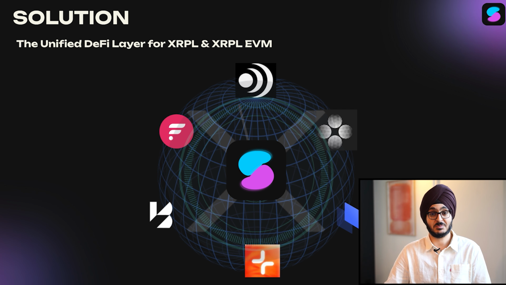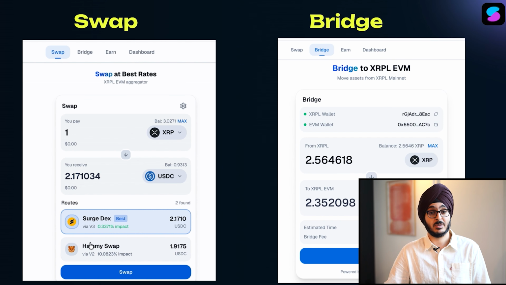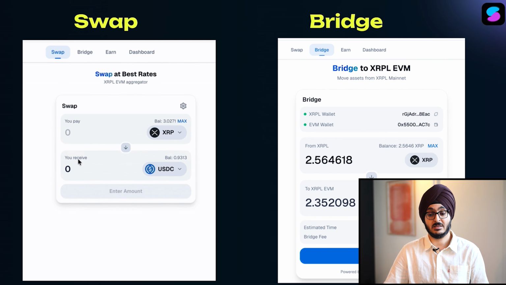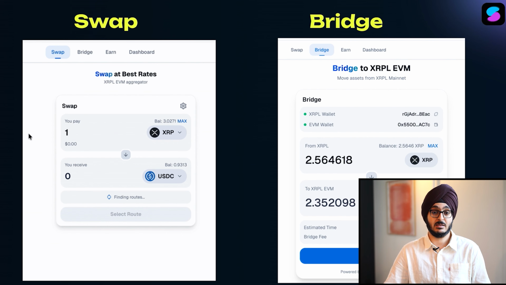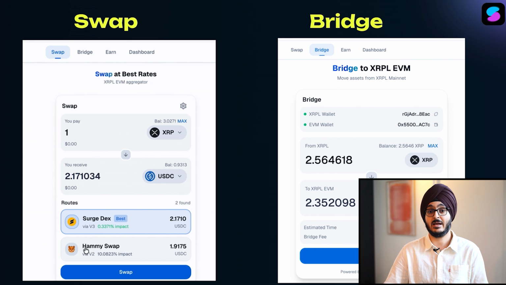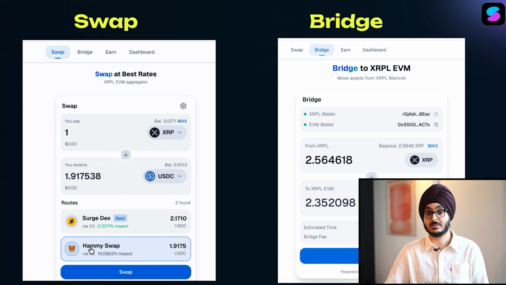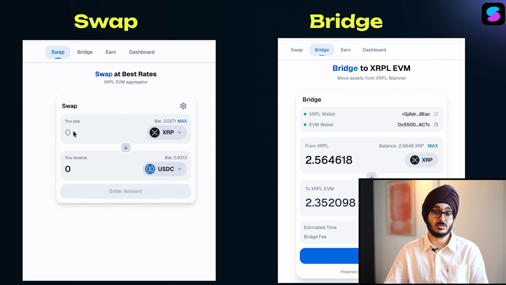So, introducing Swap.show. It's a unified DeFi layer for tracking your funds across both mainnet and the EVM sidechain. The first feature is swap. The user can easily enter the asset that they want to pay with and the asset they want to convert into, and then the aggregator will route through multiple DEXs and provide the best route.